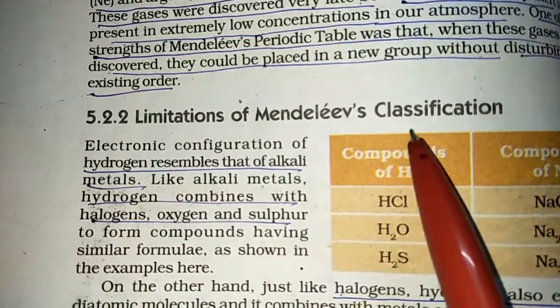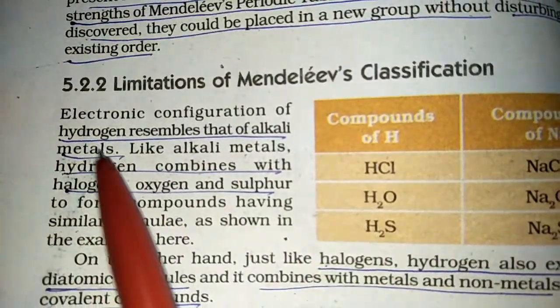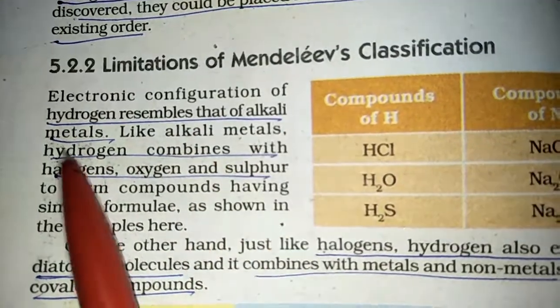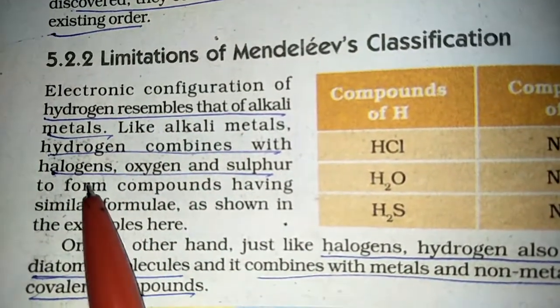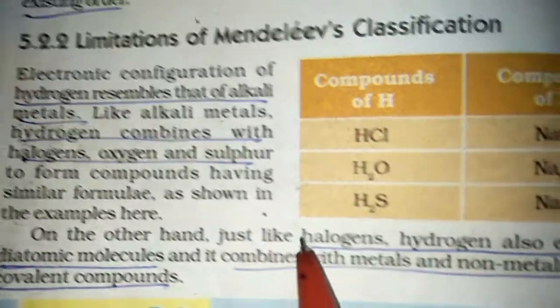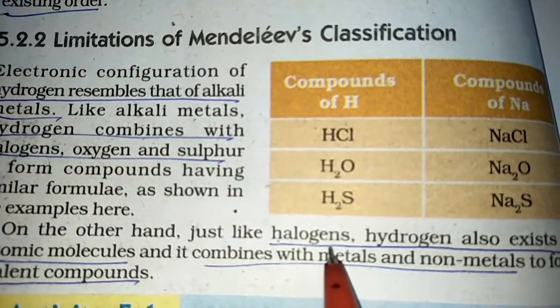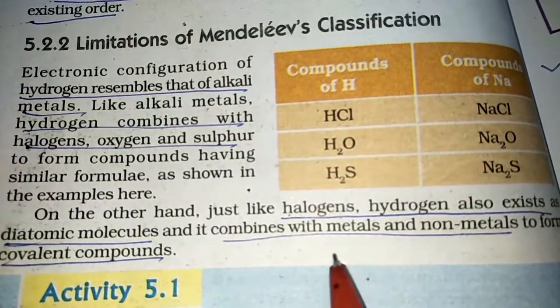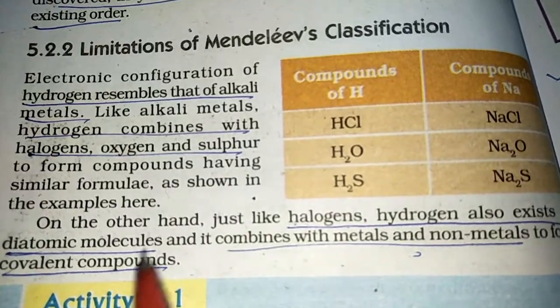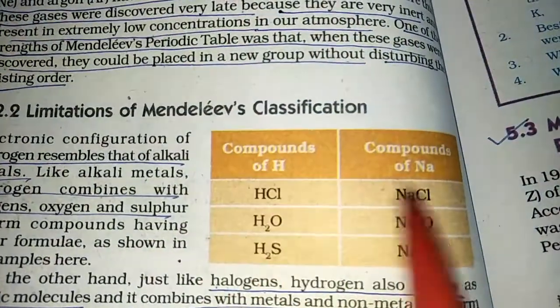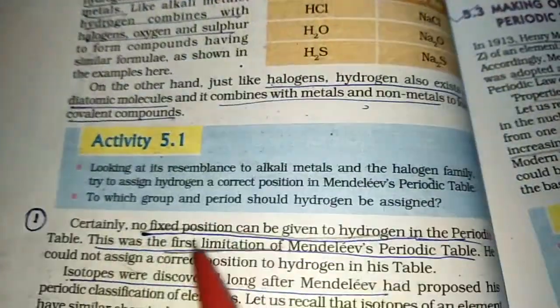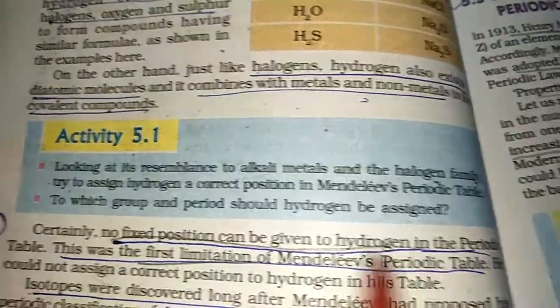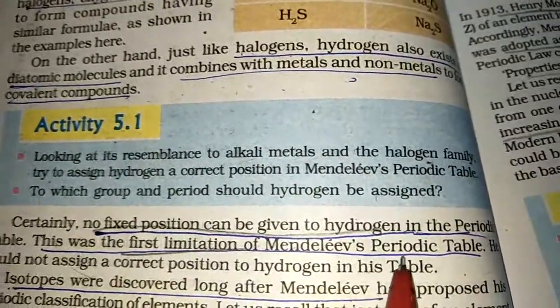Now limitations of Mendeleev's classification. The first limitation was for hydrogen. Hydrogen resembles alkali metals as it combines with halogens, oxygen and sulfur. On the other hand, it also resembles halogens because it exists as diatomic molecules and combines with metals and non-metals to form covalent compounds. So it has properties of both alkali metals and halogens, and no fixed position of hydrogen was given in the periodic table. That was the first limitation.